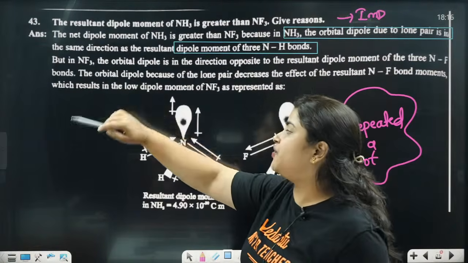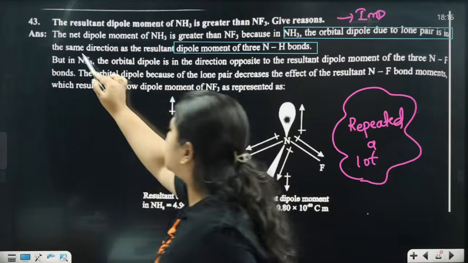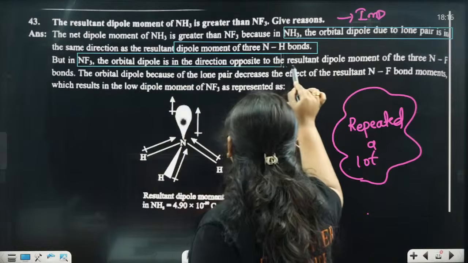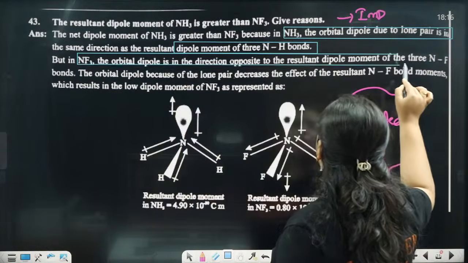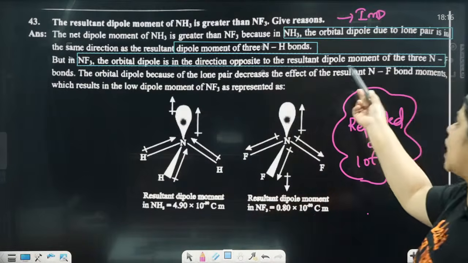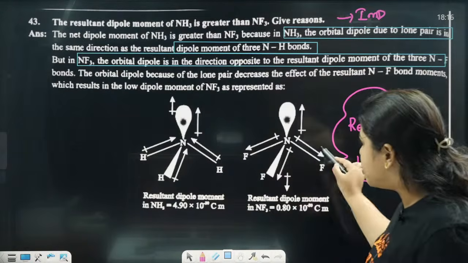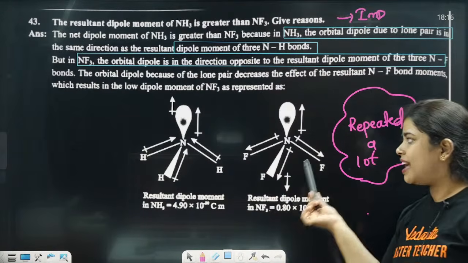But in NF3, the orbital dipole moment is in a direction opposite to the resultant of the dipole moments of the 3 NF bonds.